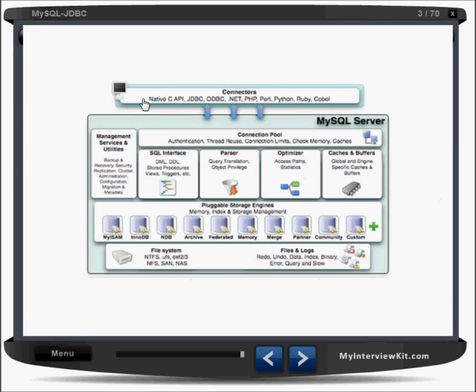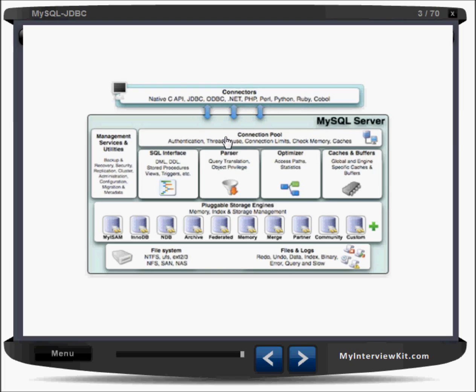We are having some connections and some JDBC or ODBC connections. Now we can have some applications that can be developed in different languages, and if they want to interact with your MySQL server, maybe even a MySQL client also, right? That client gets the connection and fires the query.